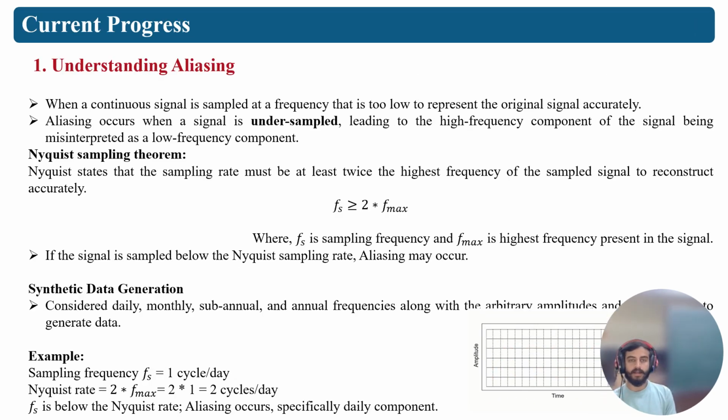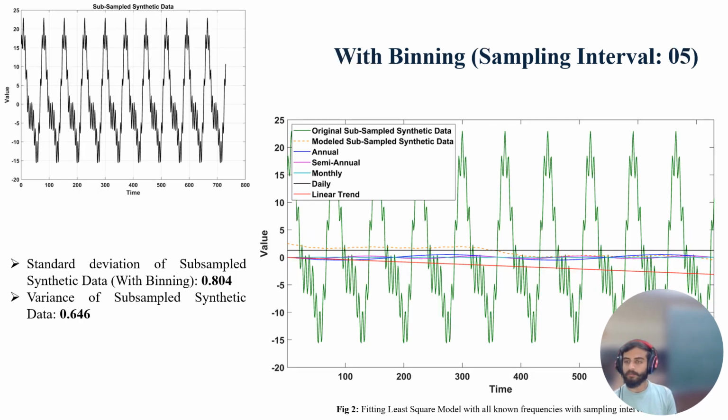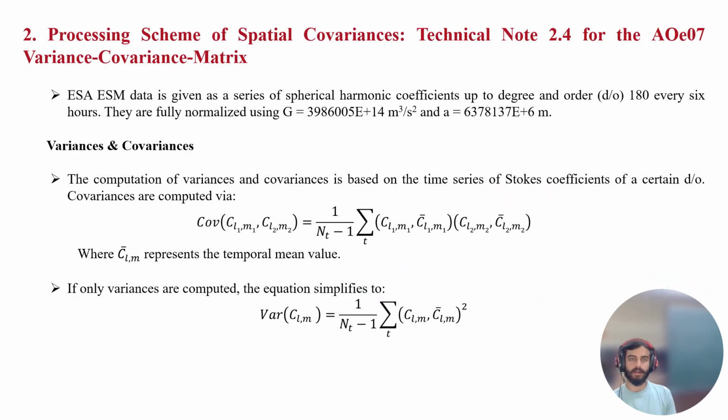The current progress is understanding the de-aliasing. Aliasing occurs when a signal is undersampled, leading to a high frequency component of the signal being misinterpreted as a low frequency. For example, I have synthetically generated data using various frequencies and I fit the least square estimation. So here we can see our model is fitting very well with the observed. But when I sampled at 5-day interval and tried to fit the least square model, it is matching very poorly. This is because it is not meeting the Nyquist criteria.